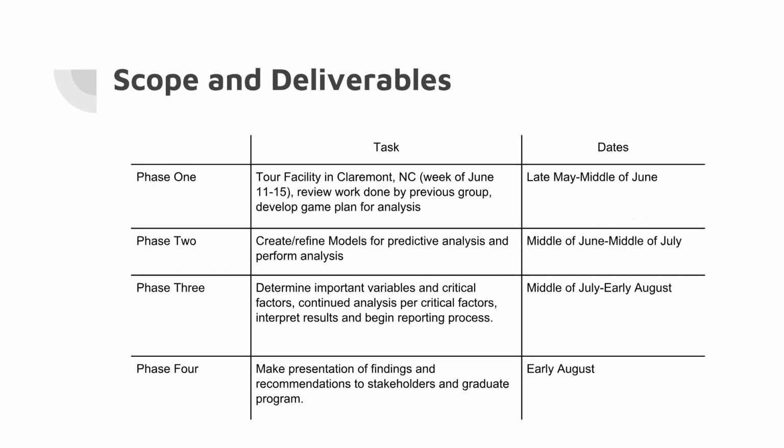Phase 2 is we are going to create and refine models that had already been created for predictive analysis and then perform said analysis. And we expect this to take until the middle of July. Phase 3 is to determine important variables and critical factors and then continue that analysis based off of those critical factors. And then from that analysis, we hope to interpret the results and then begin the reporting process, which will hopefully end around early August. And then finally, phase 4, we hope to make a presentation of the findings and recommendations to the stakeholders as well as the graduate program. And this is set for early August as well.